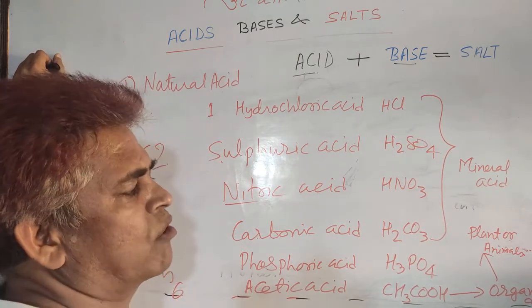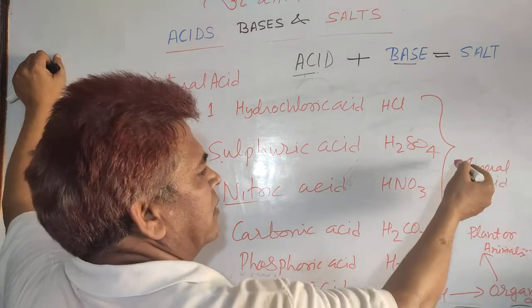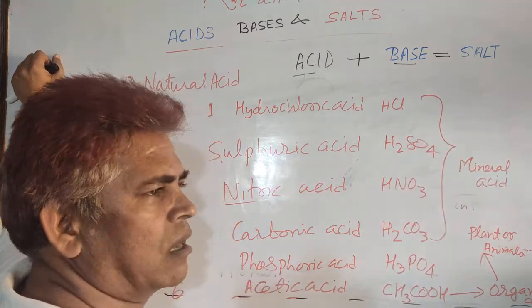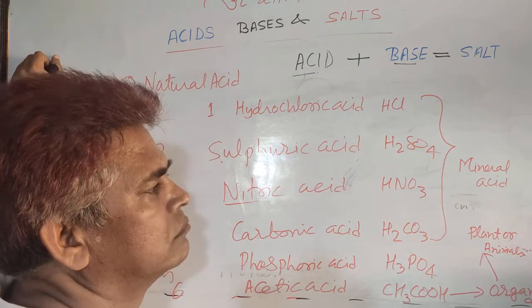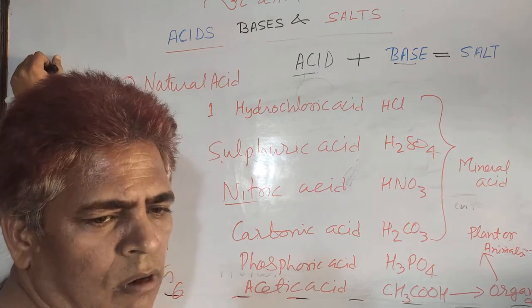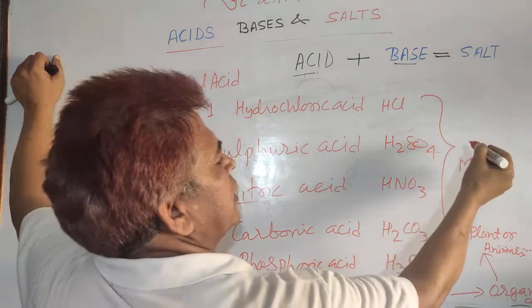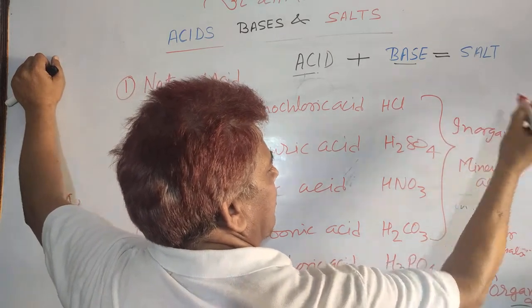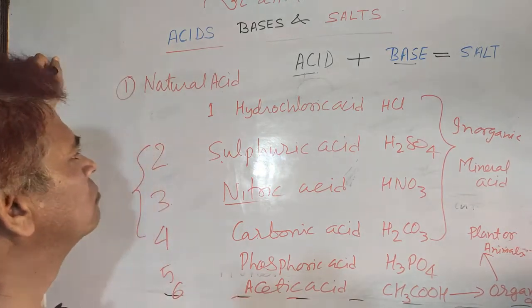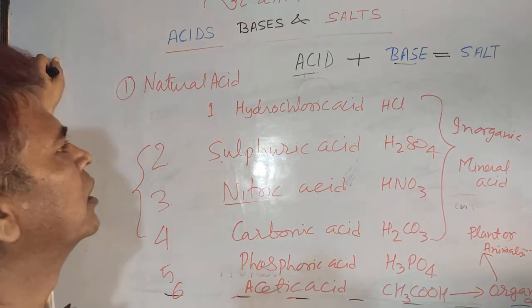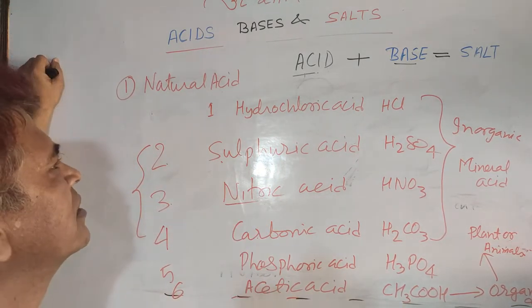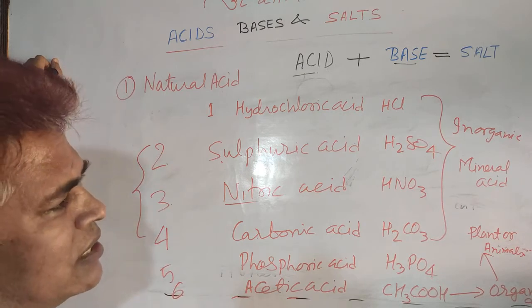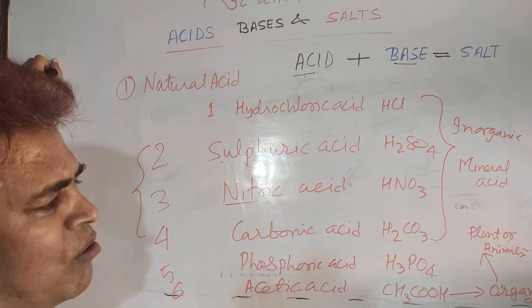That is why it is known as organic acid, and these acids are obtained from non-living organisms. So, it is also known as inorganic acid. So, you can also categorize acids in 3 categories: natural acid, inorganic acid, and organic acid.